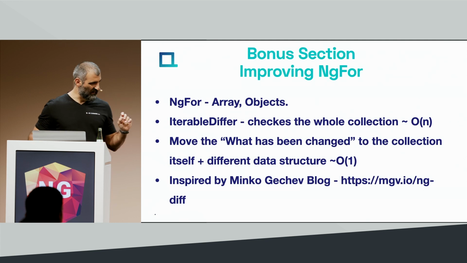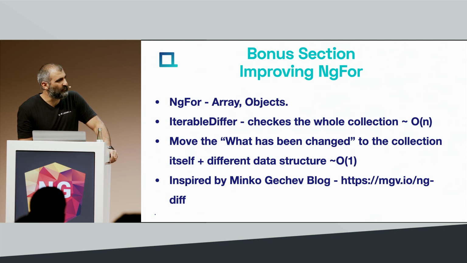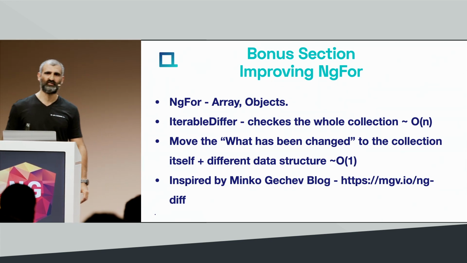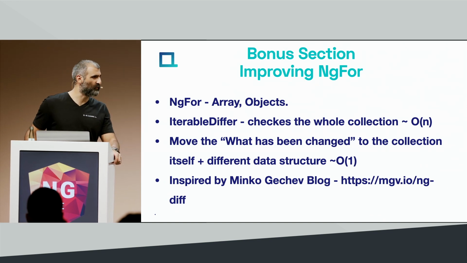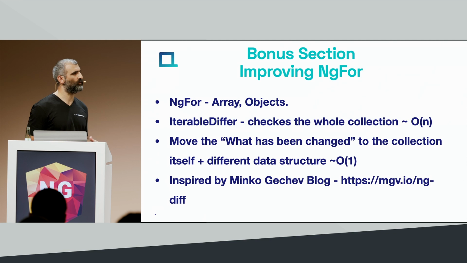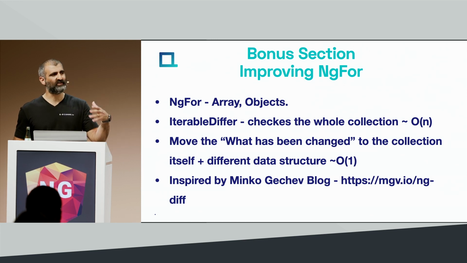Let's go back one slide to summarize. You know what? I have a little bit more time, so I'm just going to touch on a bonus section. There is a way to improve ngFor a little bit. If you're interested, that's a blog post that Minko Gechev wrote a few years ago. I hope that everybody here is familiar with Minko, and if not, that's the right time to follow him. The idea behind it is, if you ask yourself what's the runtime complexity of the default iterable differ, it's O of n, which makes sense, because if you want to know what's changed on your collection, you have to run over the whole collection.